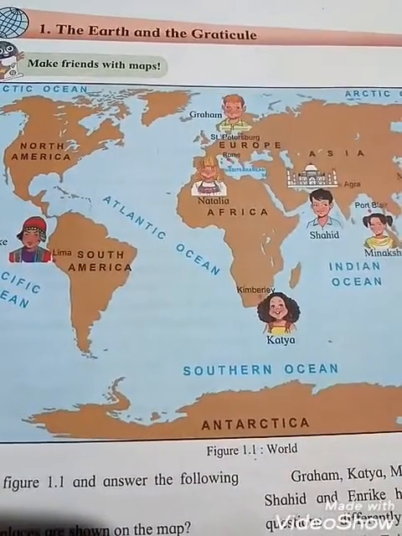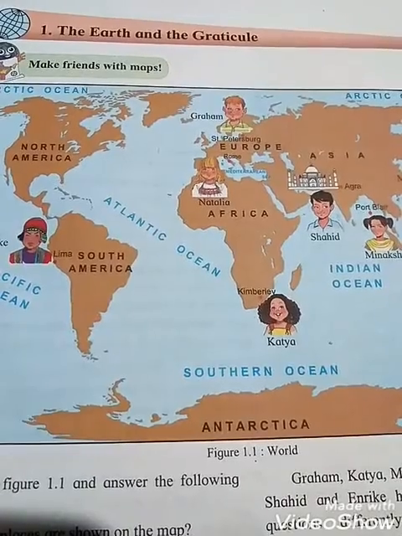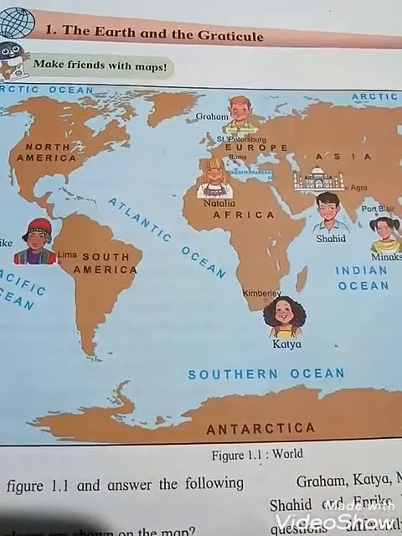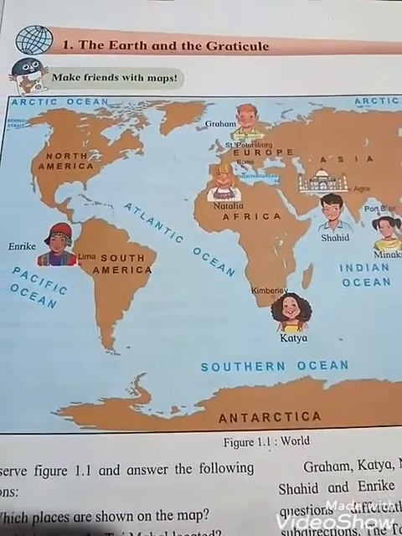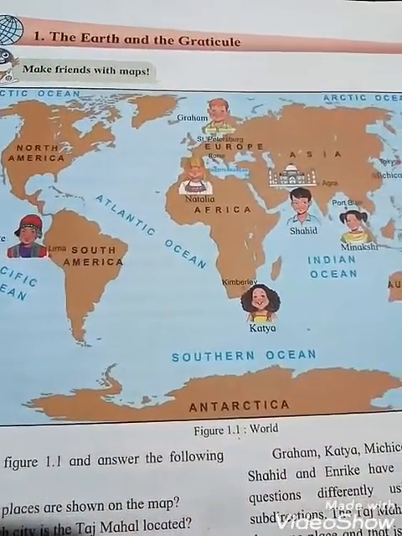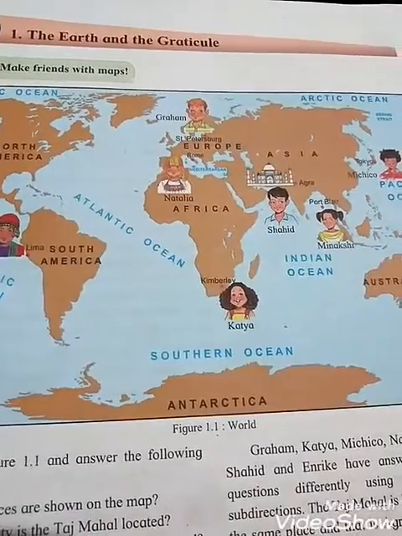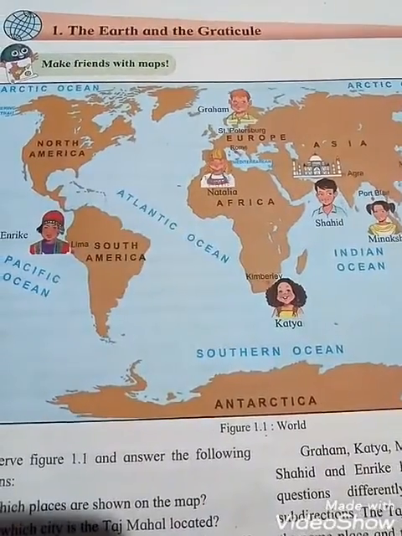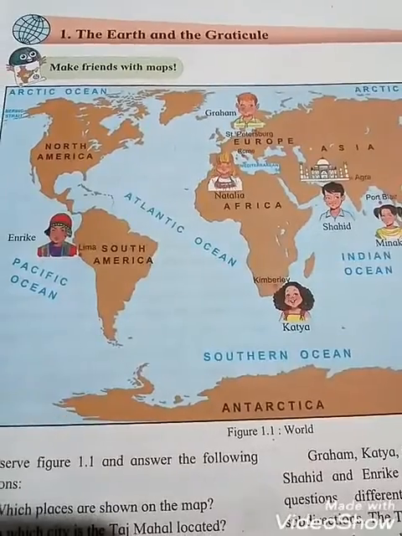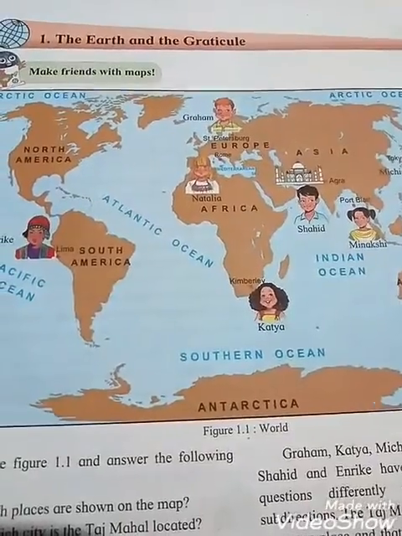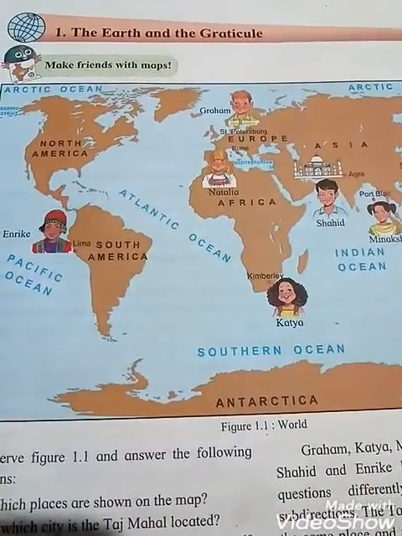In this world map, there are 7 continents and 5 important oceans in the world, students. Which are the 7 continents? North America, South America, Antarctica, Europe, Africa, Asia, Australia. So these are the 7 continents, and the 5 important oceans are Arctic Ocean, Pacific Ocean, Atlantic Ocean, Southern Ocean, Indian Ocean.